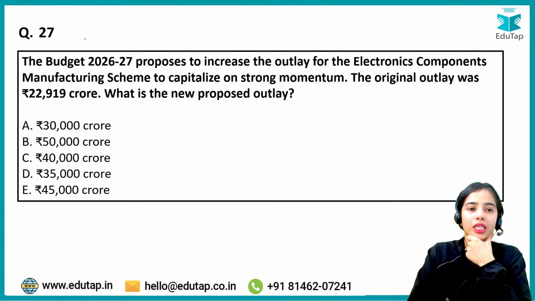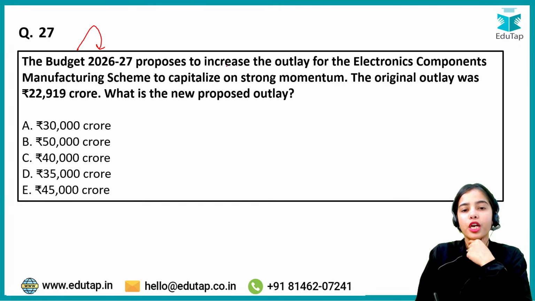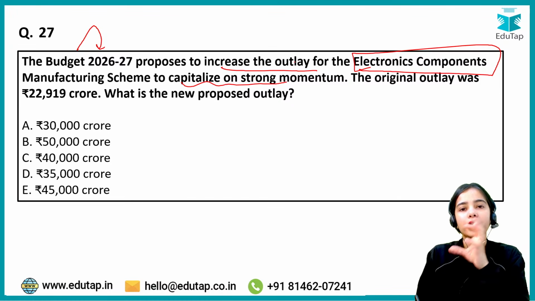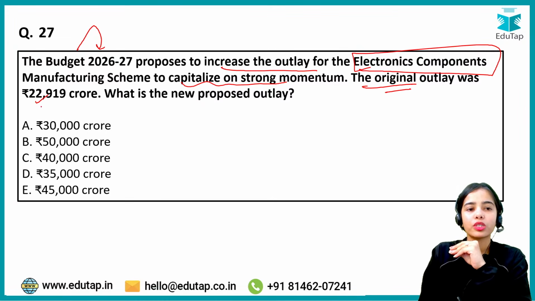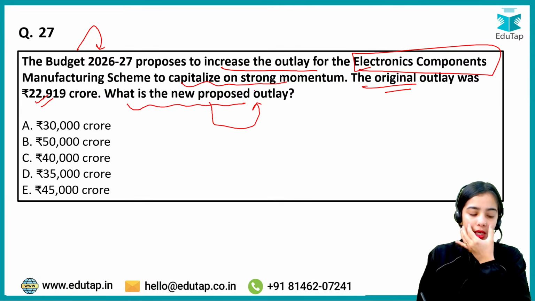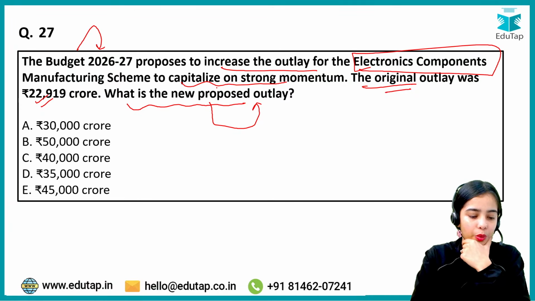Coming to the next question: the budget 2026-27 proposes to increase the outlay for the electronics components manufacturing scheme to capitalize on the strong momentum in the electronics component domain. The original outlay was 22,919 crore, which is increased to what now? So the new proposed outlay is how much?